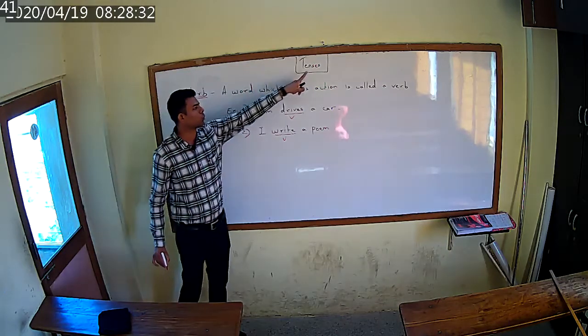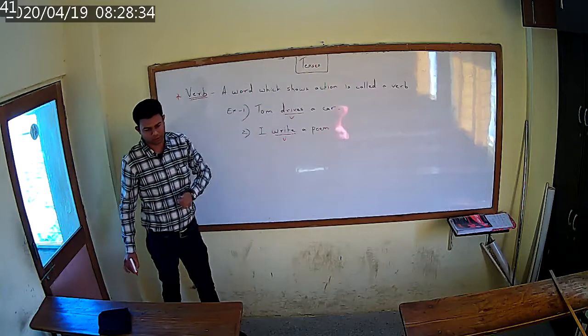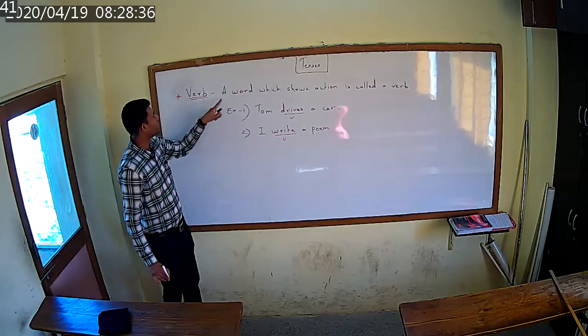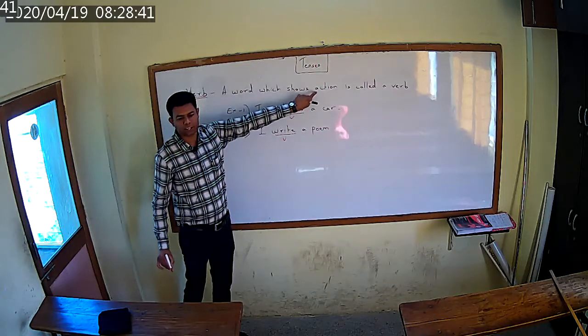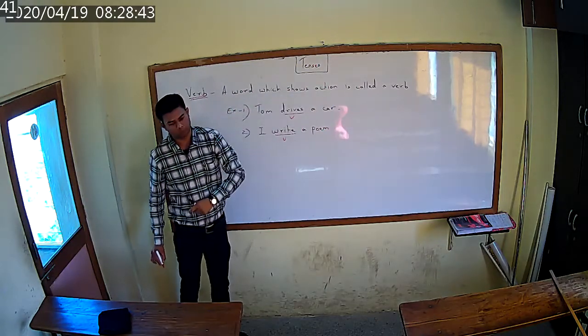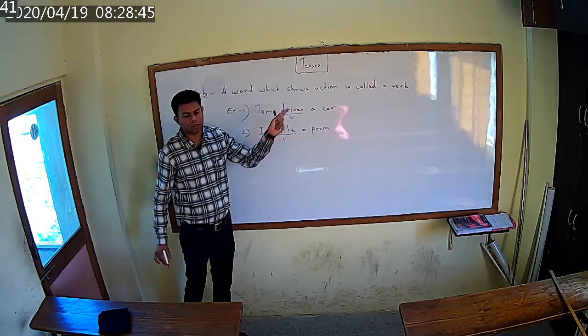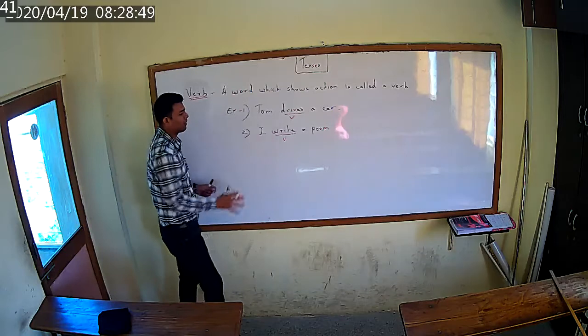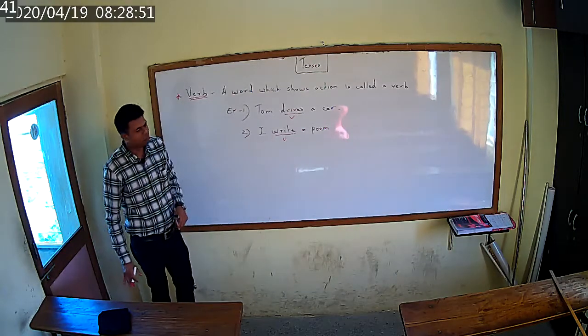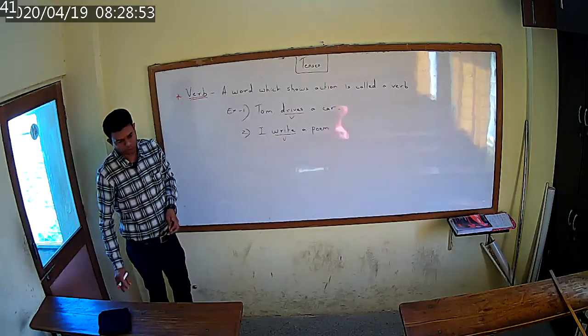Then only you can switch on to tenses. Is that clear to you? Now if I say a word which shows action is called a verb, that means this has become the definition of verb. So you have to learn this definition, keep this definition in mind. And these are the 2 examples that I gave you for understanding what a verb is. Okay?